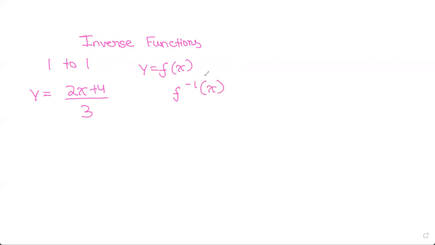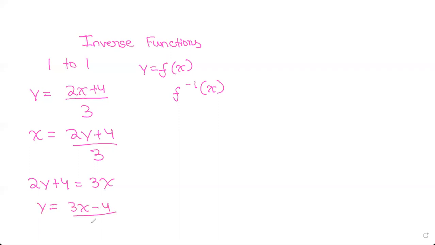This is the symbol for f inverse of x. You would switch x and y, so you put x in place of y and y in place of x. So it'd be x equals 2y plus 4 by 3. Now we make y the subject. So we get 2y plus 4 equals 3x. y would be 3x minus 4 by 2.